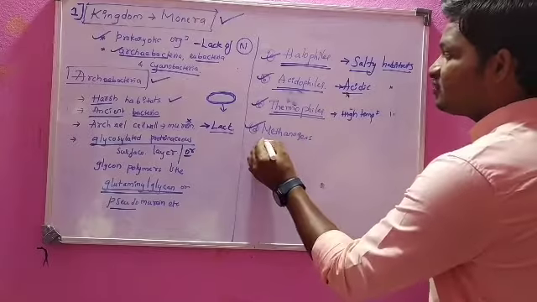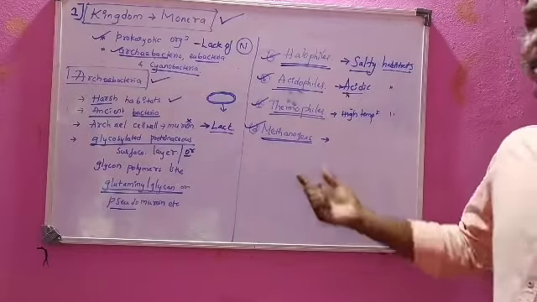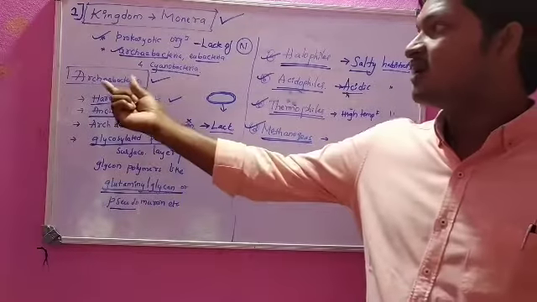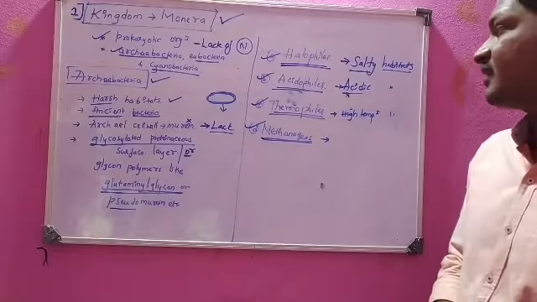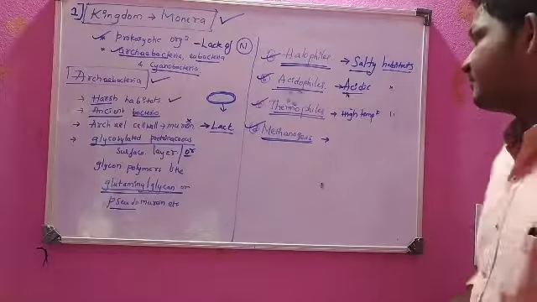Next is methanogens. Methanogens are the microorganisms which come under archaebacteria. Methanogen, it's a bacterial name.